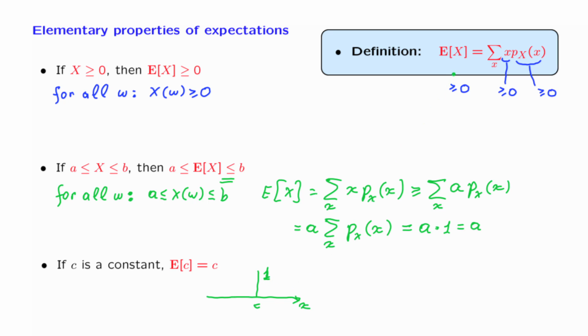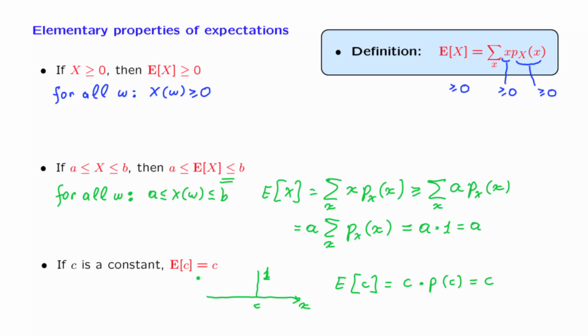This means that in the formula for the expected value, there's going to be only one term in this summation, and that term is going to be C times the probability that our random variable takes the value C. Now, that probability is equal to 1, and we're left with C. So this equality makes sense, of course, as long as you understand that a constant can also be viewed as a random variable of a very degenerate type.